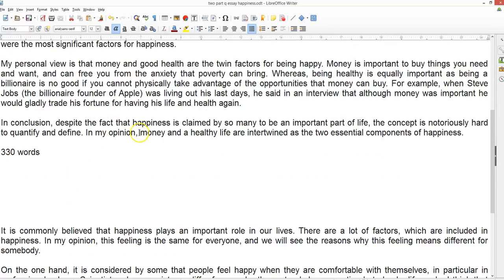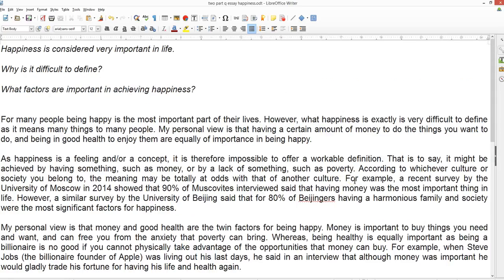In my opinion, money and a healthy life are intertwined as the two essential components of happiness. So that's not too bad.